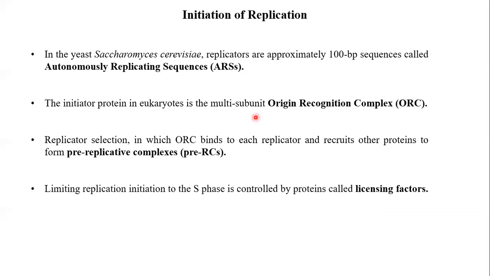All these proteins together form the pre-replicative complex at each origin. These pre-RCs are assembled and then activated at a particular point when the cell goes from G1 to S, so that replication starts in S phase and one origin of replication is used only once, right?